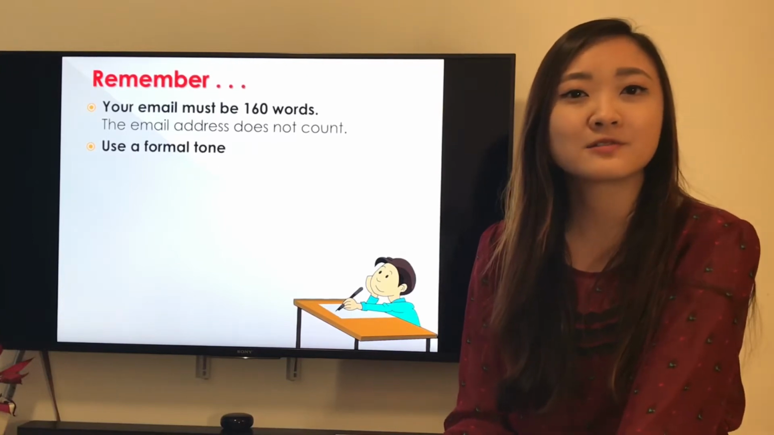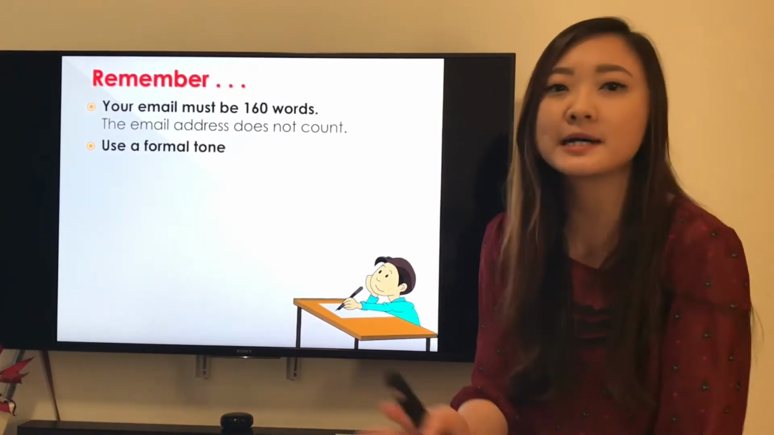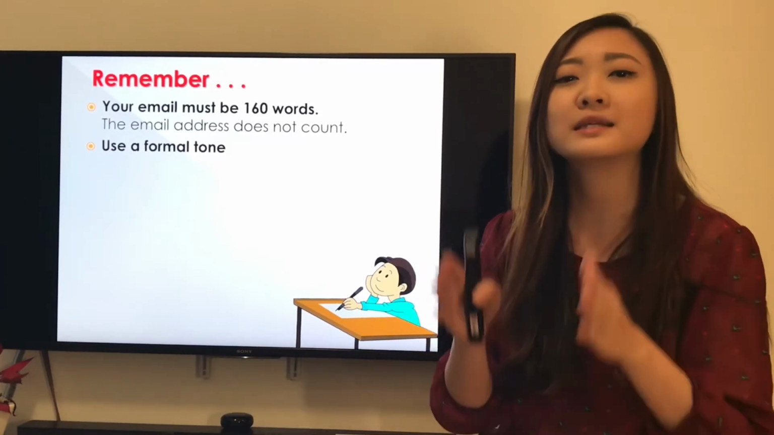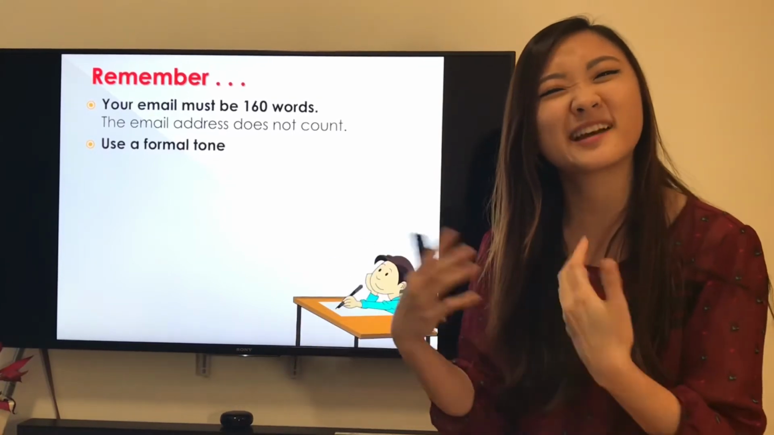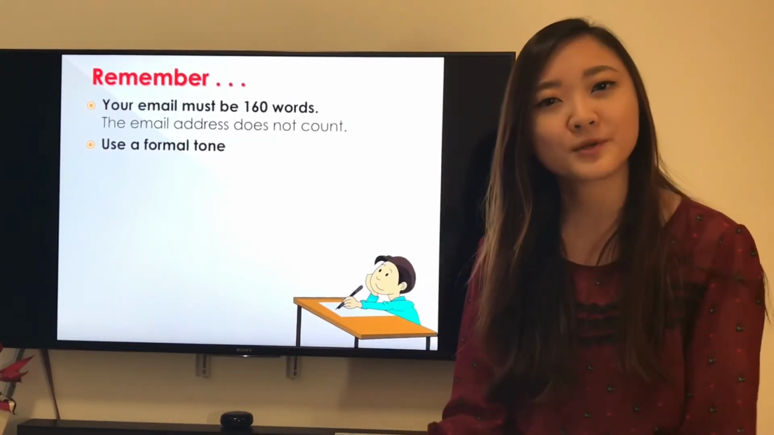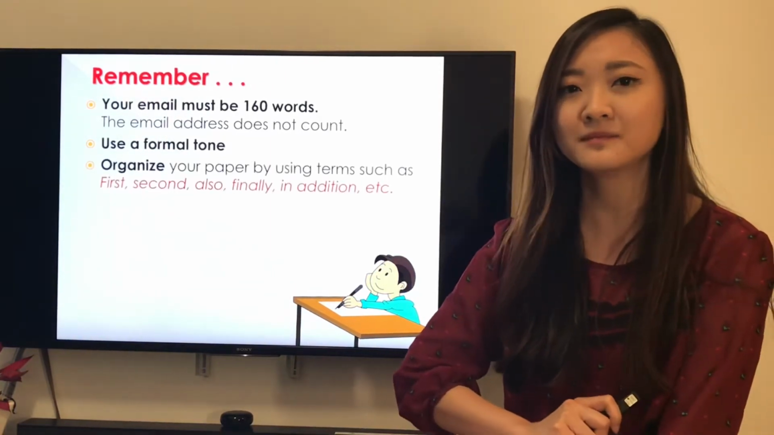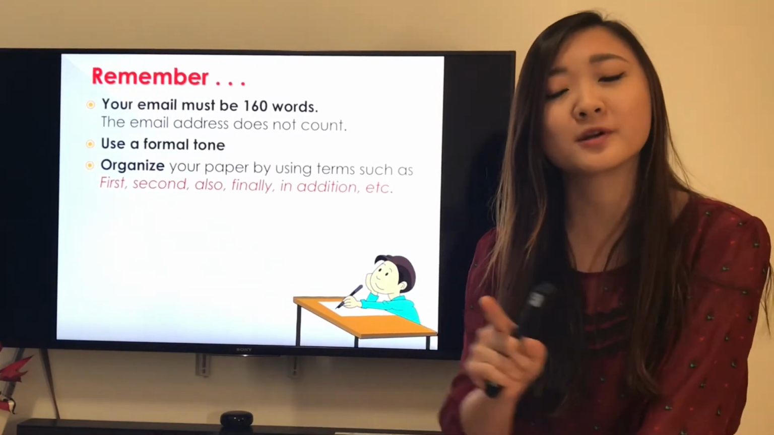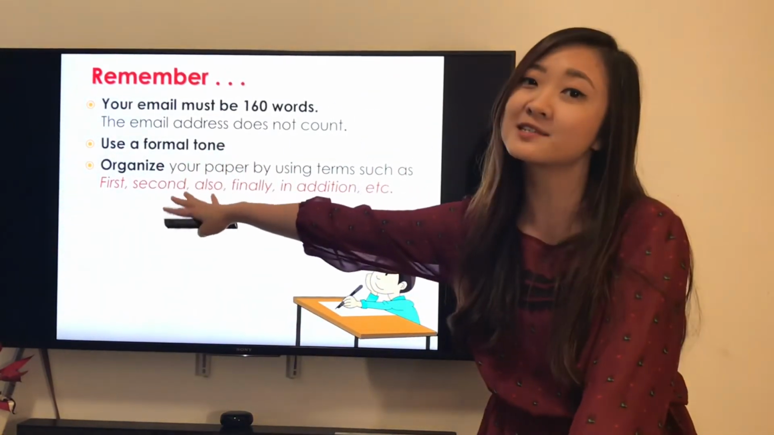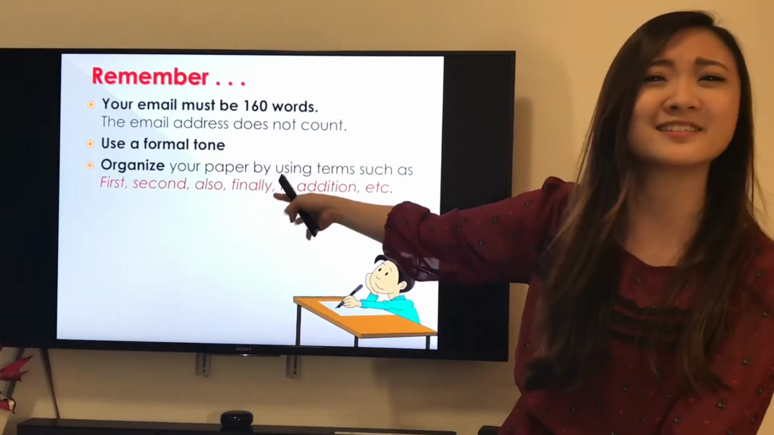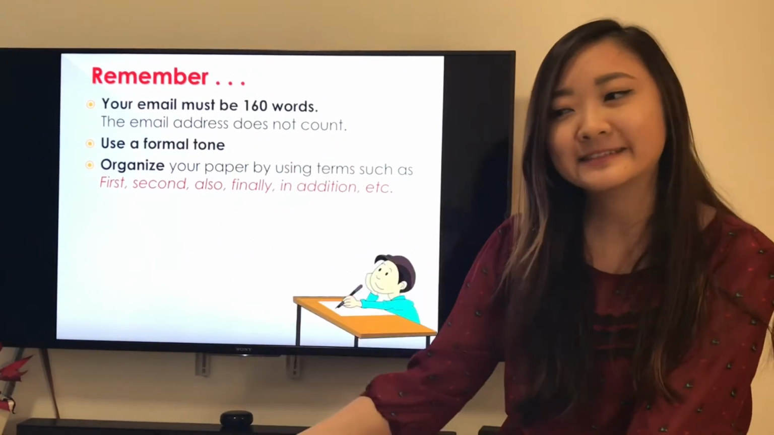This email is going to be a formal email. So don't say, hey guys, what's up? That is not formal. We need to remember that we are writing to the social workers, like writing to a teacher or a principal, right? You need to be proper in a formal tone. Now, organize your paper, your ideas, your thoughts. Organize them with words like this. First, second, also, finally, in addition, words like this to help me read it easily.